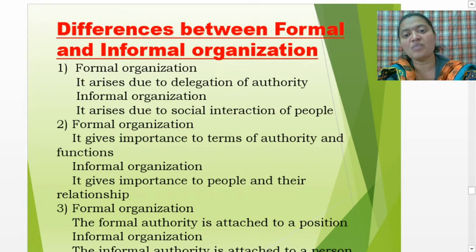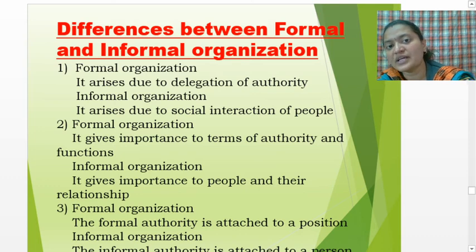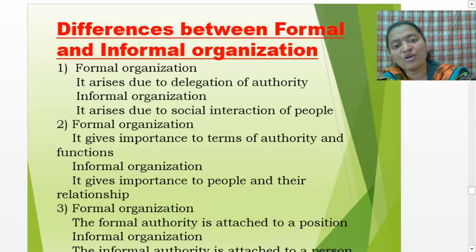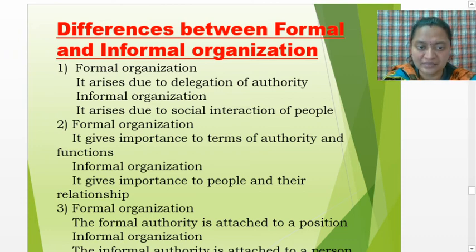Formal organization arises due to delegation of authority, how the work is delegated, and informal organization arises due to social interaction related to society. Formal organization gives importance to authority and function, and informal organization gives importance to people.